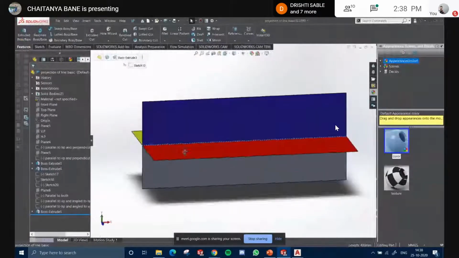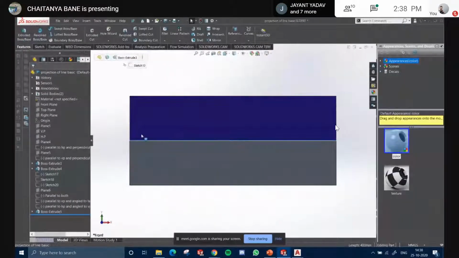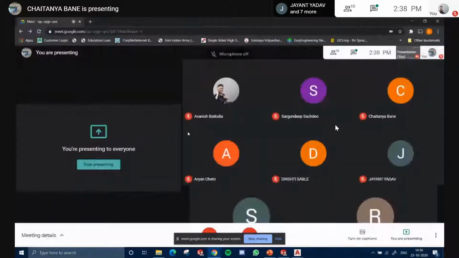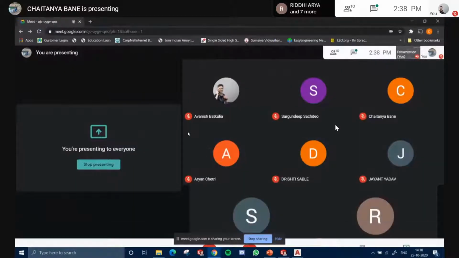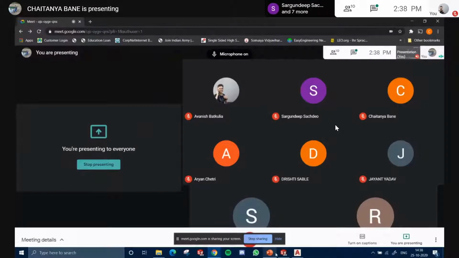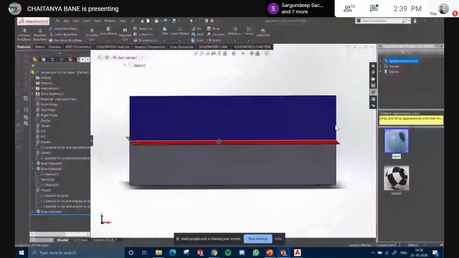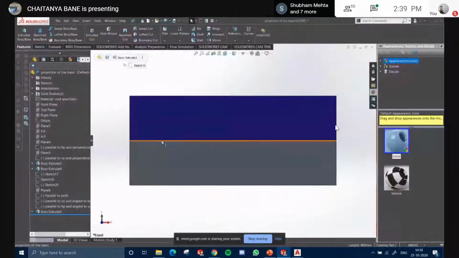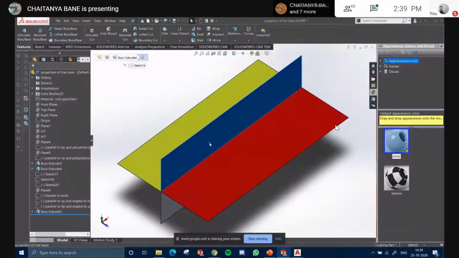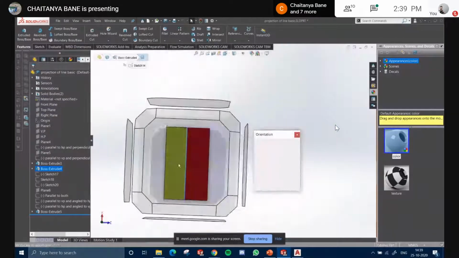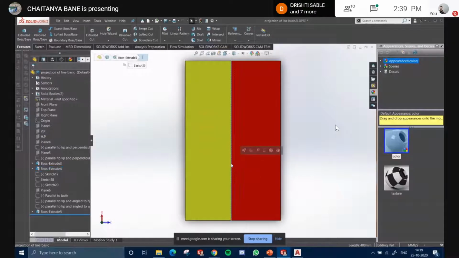So in the front view, if a point lies on the HP, you would see the point on the XY line. So that is its projection on the vertical plane. Vertical plane पे projection माने तो front view. Similarly, if it lies on the vertical plane, the top view would have it on the XY line. Get my point? Yes.